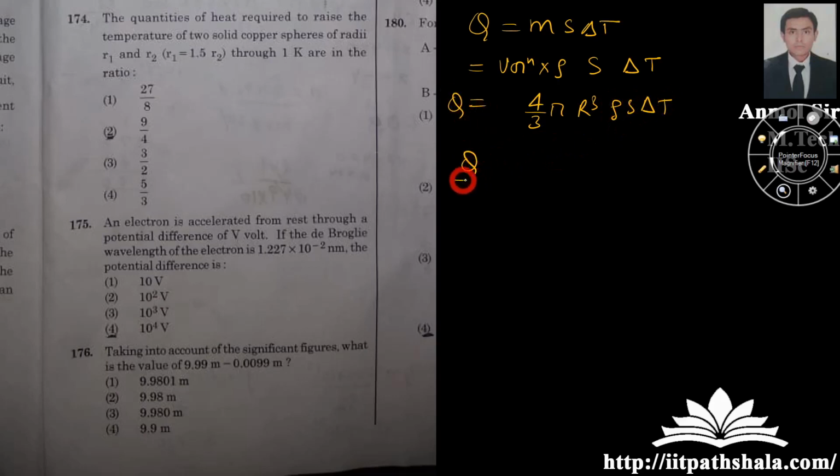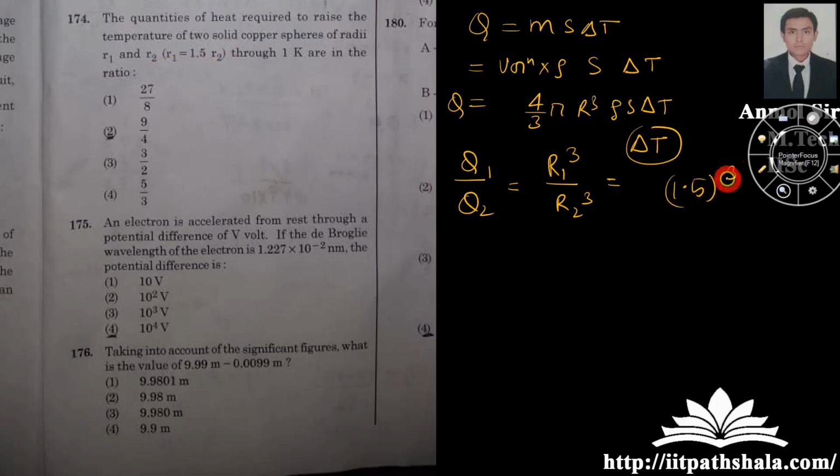Now if you take Q1 by Q2, you will know that both of them are copper, and the rise in temperature delta T is the same for both cases, and 4 by 3 is a constant. You are left with r1 cube by r2 cube. You have the value of r1 by r2 as 1.5, to the power cube. Okay, so that gives you 27 by 8 as your answer.